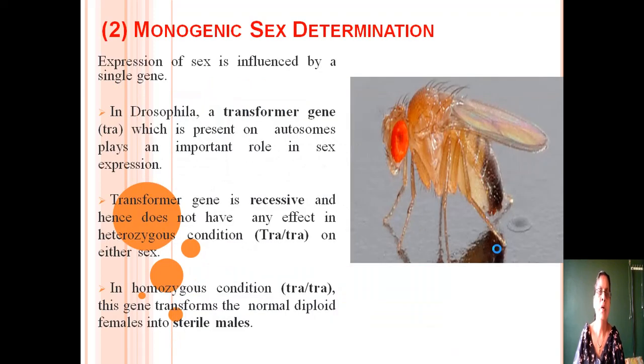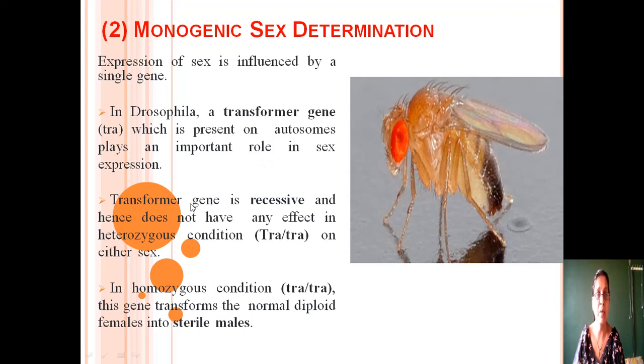Next, come to monogenic sex determination. What is monogenic sex determination? Expression of sex is influenced by a single gene in monogenic sex determination. This is found in the case of Drosophila. In Drosophila, there is a gene known as the transformer gene. This gene is generally a recessive gene, represented as tra in small letters. This gene is present in the autosomes of Drosophila and plays an important role in sex expression.